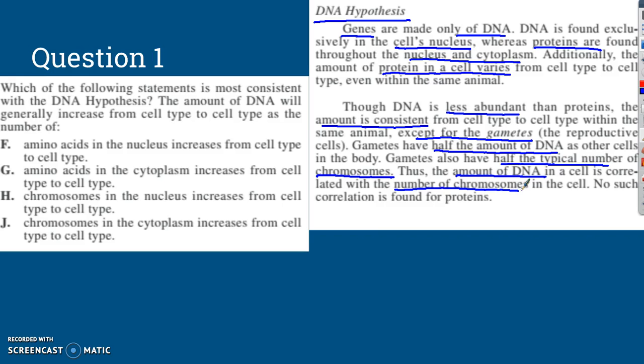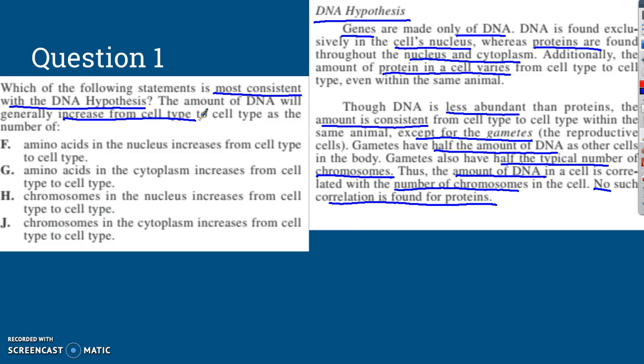No such correlation is found in proteins. So they're saying that DNA is in charge of the genes of our bodies and of animals and of humans and of everything. And so the question says, which of the following statements is most consistent with the DNA hypothesis? The amount of DNA will generally increase from cell type to cell type as the number of what?